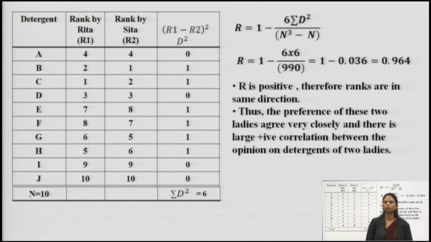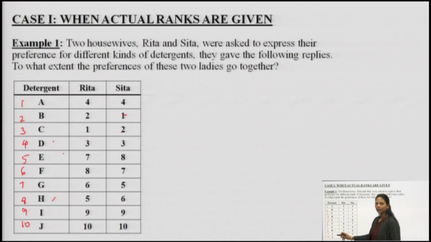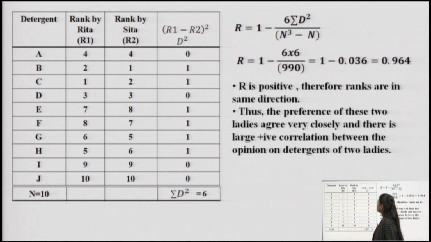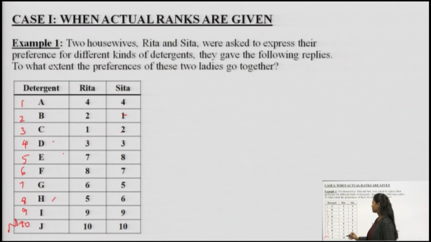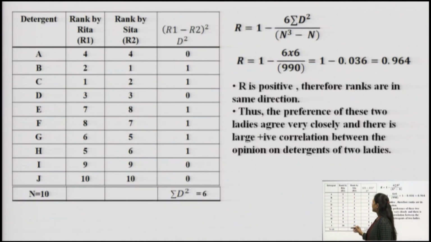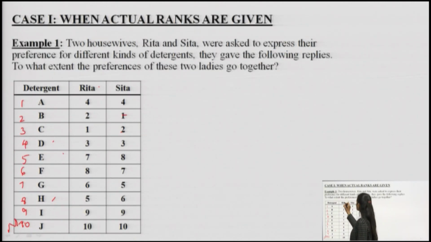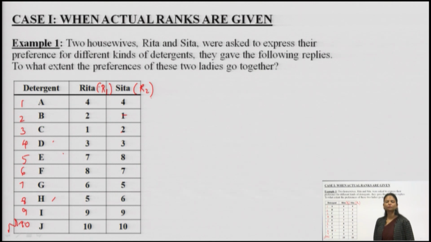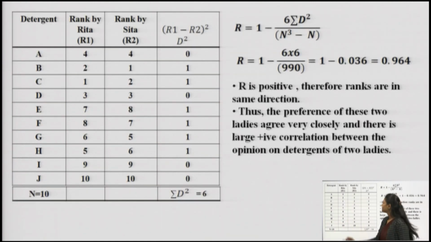How are we supposed to use this formula? This was the number of detergents, that is n is equal to 10. I told you here, n becomes 10. Now these are the ranks given by Rita as seen in the question. We have copied it. This we will give as rank 1, and this is rank 2 by Sita. This we have copied on the next slide. That means this is rank 1 and rank 2 already given in the question.